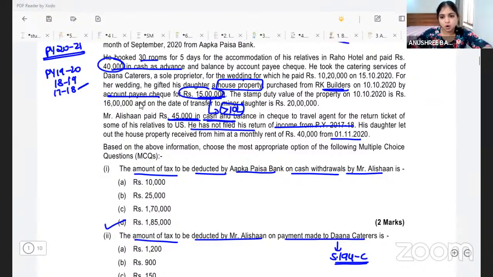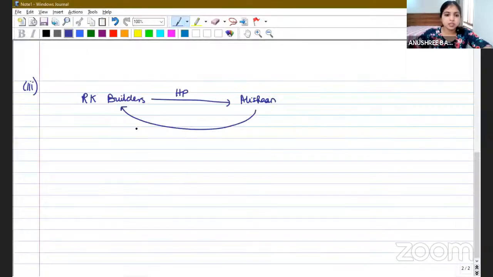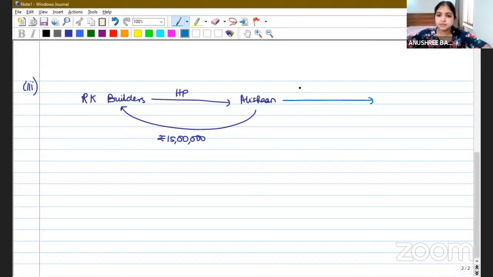SDV on 10th October 2020, 16 lakhs. On the date of transfer to minor daughter it is 20 lakhs. So Alishan is paying rupees 15 lakhs for this property and they have also given the stamp duty value. Then Mr. Alishan is gifting this property to his minor daughter on the occasion of his marriage.